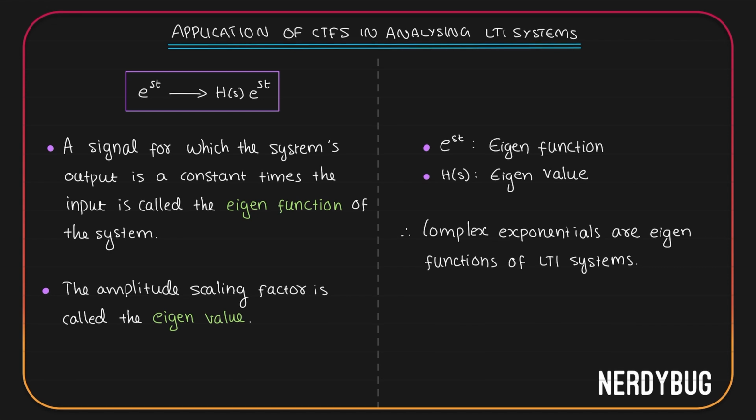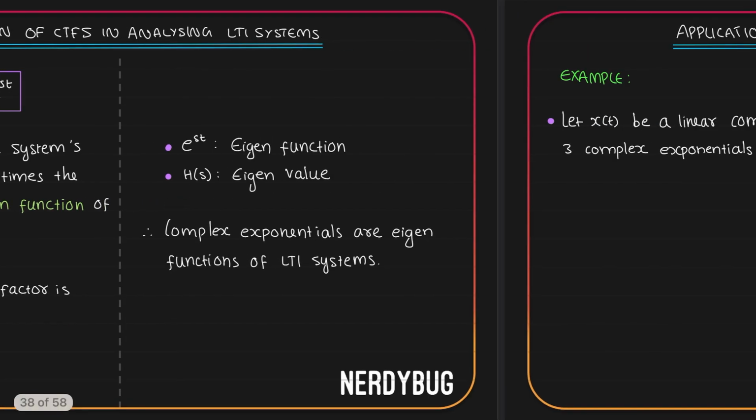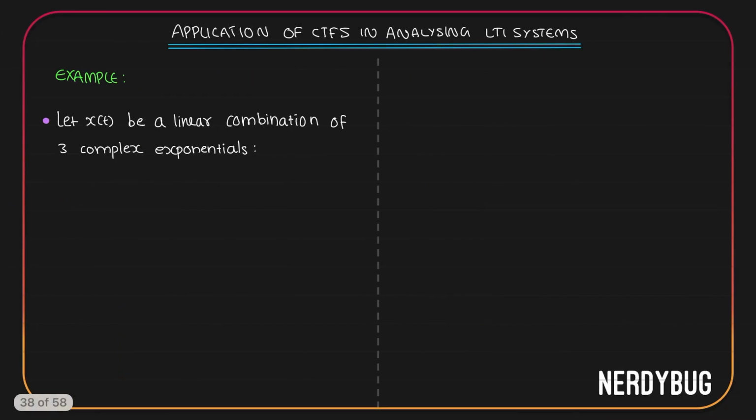Now, what does this have to do with Fourier series representation of a signal? To understand that, let us take an example. Assume we have a periodic signal x of t and we have written down its Fourier series representation, and we found out that it is a linear combination of three complex exponentials.